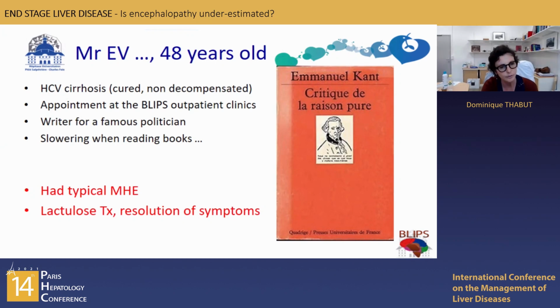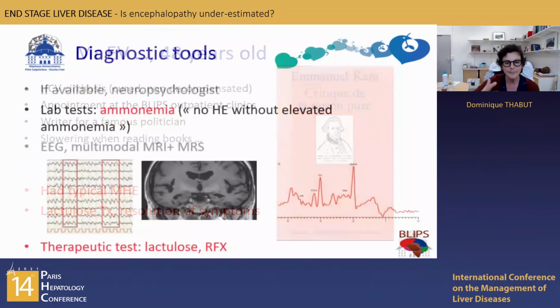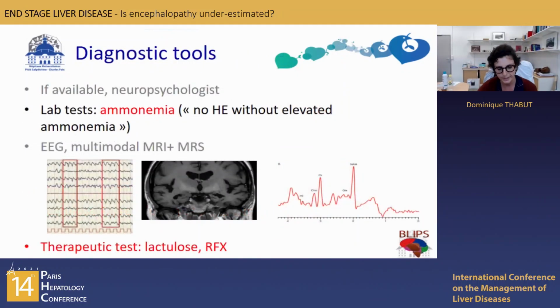He was a writer for a famous politician, and his only complaint was his slowing when reading books, Critique of Pure Reason, it took him 2 days instead of 1 to read it. Of course, nobody was believing it, but he said that he was really bothered in his job. In fact, he had typical MHE. We treated him only with lactulose with a resolution of symptoms, and he's doing very well. And so that's a typical cause of underestimation because he had a high intellectual profile.